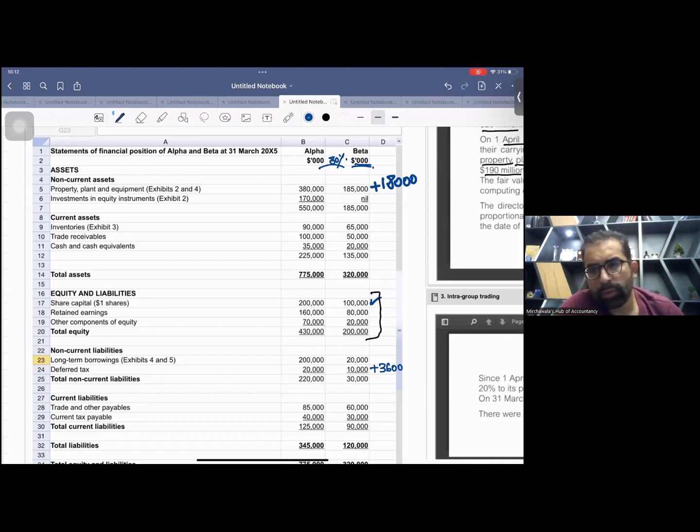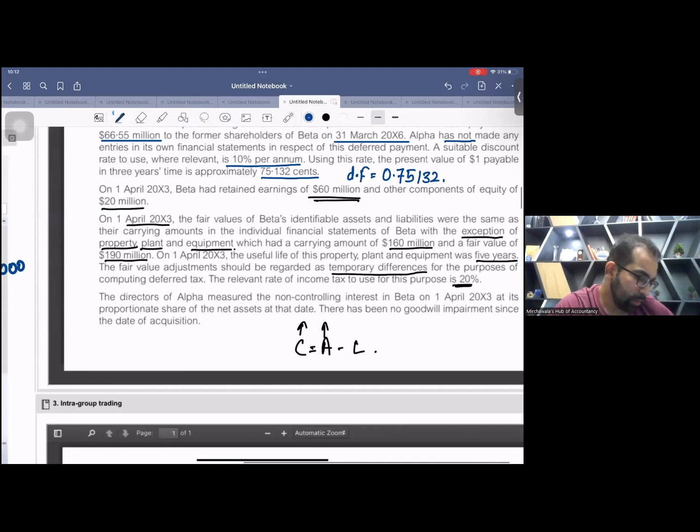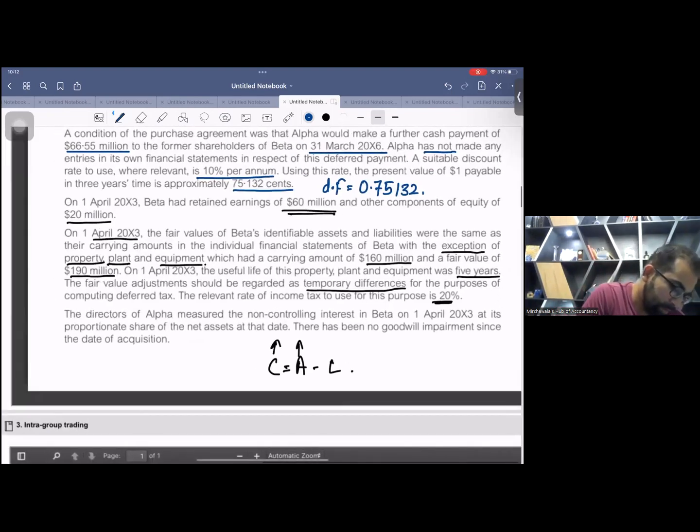Now let me calculate the goodwill for you in 1 minute. Whenever you want to calculate goodwill, you remember there are two methods in consolidation: full goodwill method and proportionate method. Read the method, please. The directors of Alpha measured the non-controlling interest in Beta on 1st April X3 at its proportionate share of the net assets. It's not the full goodwill method, it's the proportionate method. And there has been no goodwill impairment.